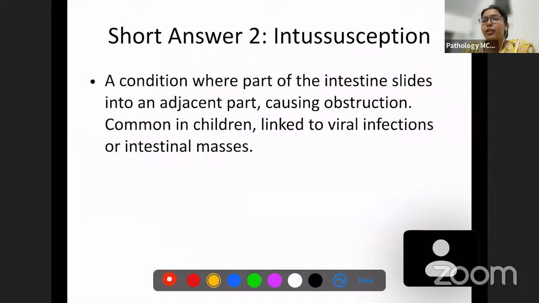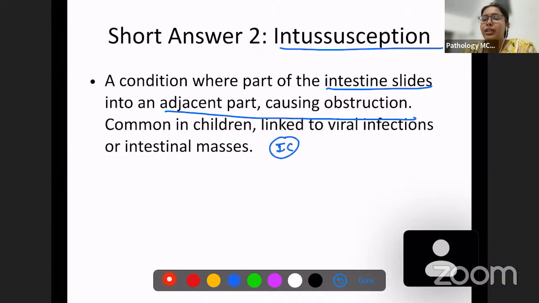Okay. So the next short answer question which we are going to discuss is intussusception. This is a condition where part of the intestine slides into an adjacent part, causing an obstruction. So what happens? Usually this occurs in the ileocecal junction.